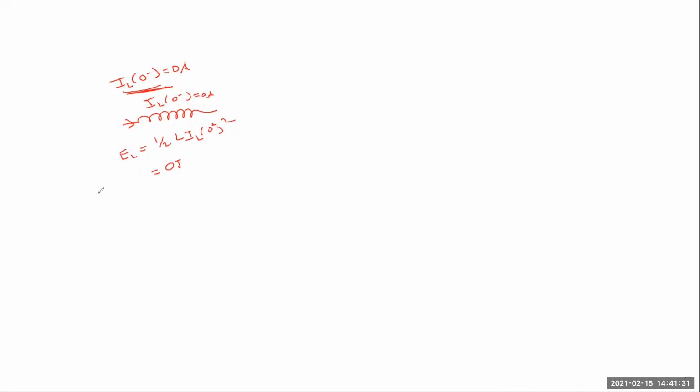Now if we suddenly apply current to the inductor, suddenly this circuit is connected to the supply. For example, this is the circuit. This is the switch, this is R, this is L, and this is the supply voltage. The current before the switching action: the switch is open.